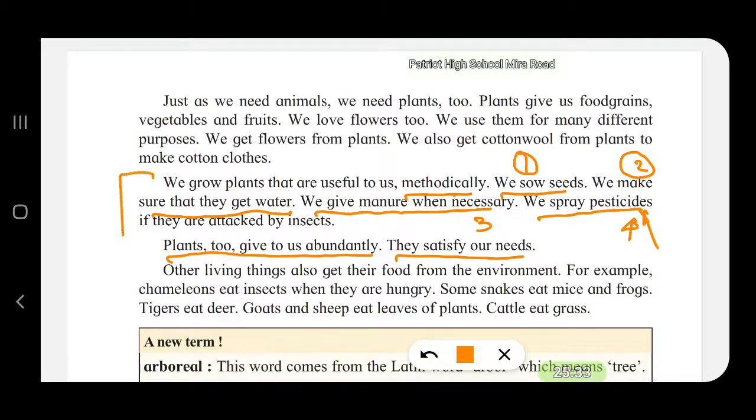We give the plants certain things, and we obtain things from the plants. What are the things we obtain from plants? Well, in the first paragraph we have written here: plants give us food grain, vegetables and fruits, and cotton wool for making cotton clothes.